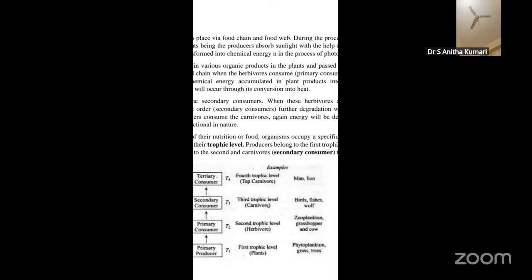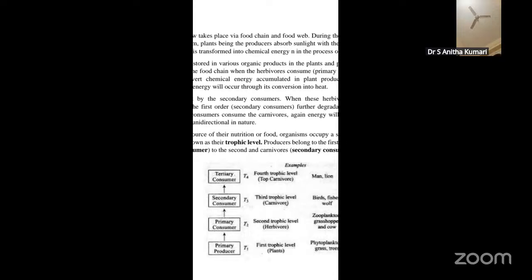Even man, if you take an example, consumes both plants as well as animals. So that is why you can also call them omnivores. So this is how in a food chain or in a food web, these are the different trophic levels, and each trophic level is occupied by plants as well as animals, including humans. Okay, so this is about the energy flow.